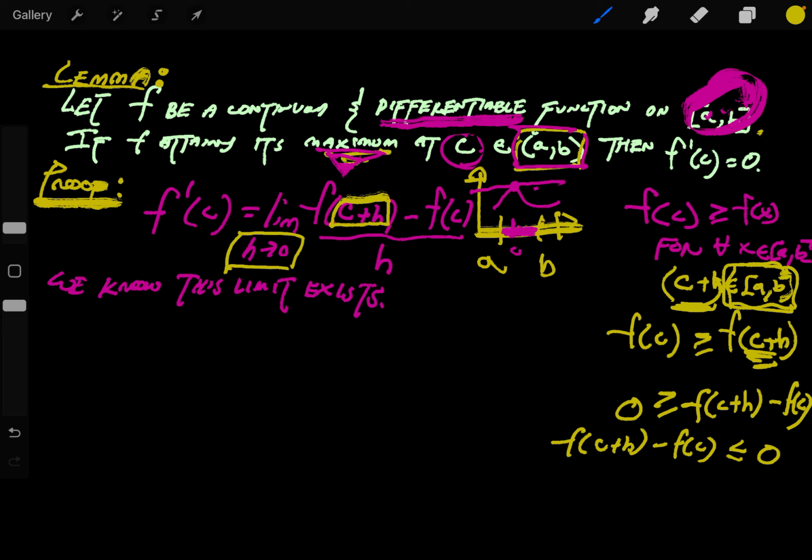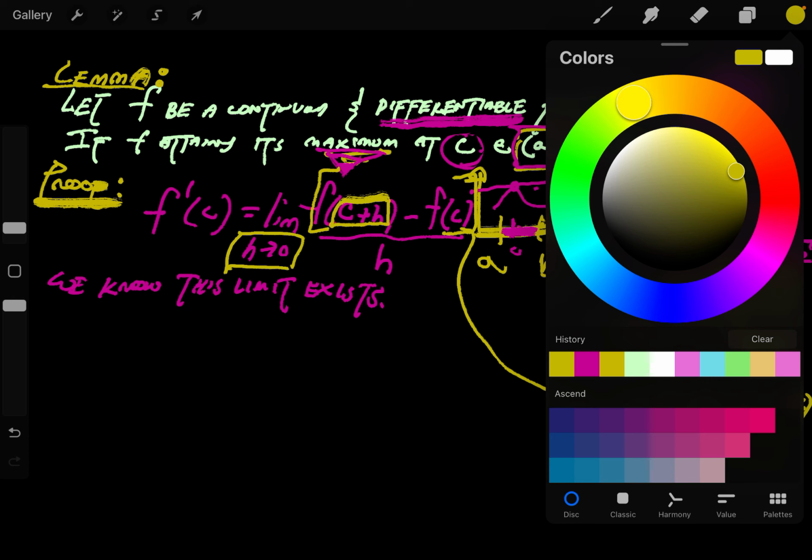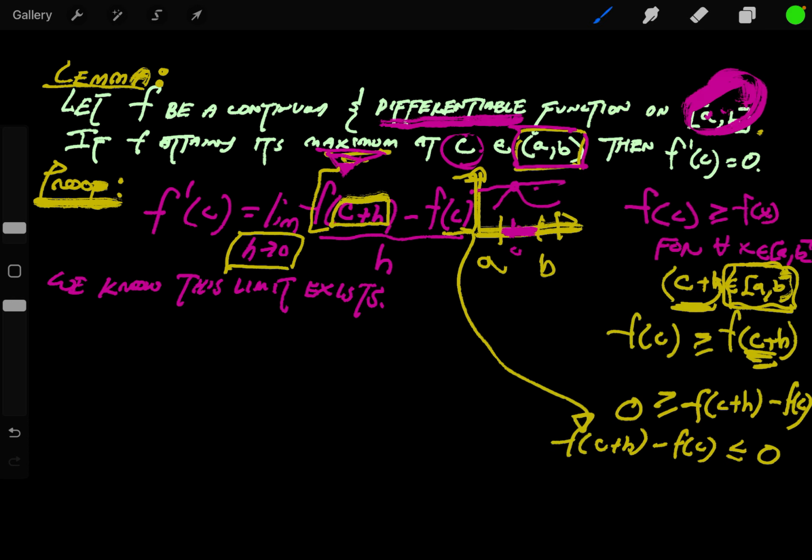And that's the top part of this limit. We know that that top part is less than or equal to 0. Now, let's go back and understand another theorem that we have, which is difficult to remember, but we want to use it here. We want to remember that if the limit exists, then the left-hand limit and the right-hand limit both exist and they equal each other.